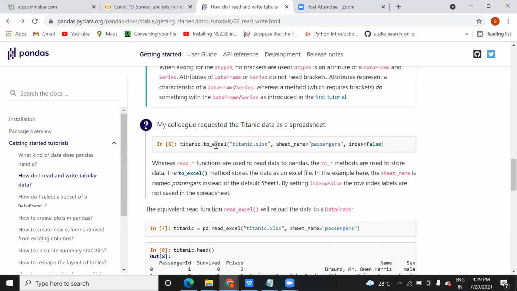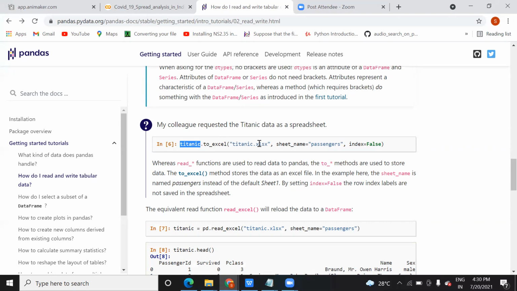Here, this will convert and save your CSV data to the Excel file, and we will give the name of that. Here you can see dot to_excel. Titanic is where you have read the CSV data, right? When you use this to_excel function, it will convert it into the Excel format. What is the name when you convert and save it?